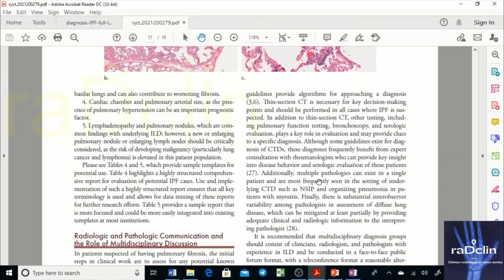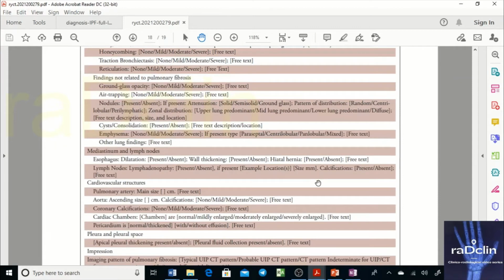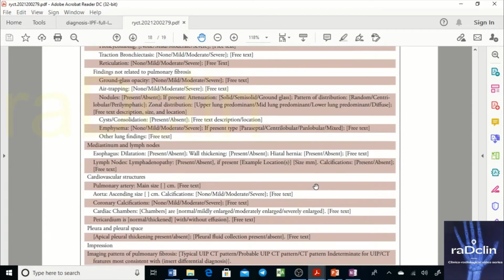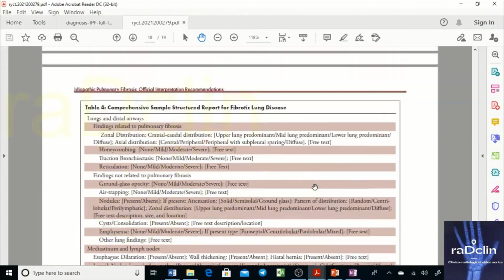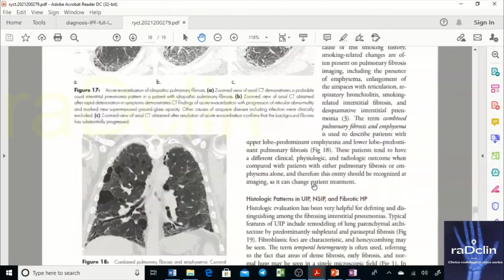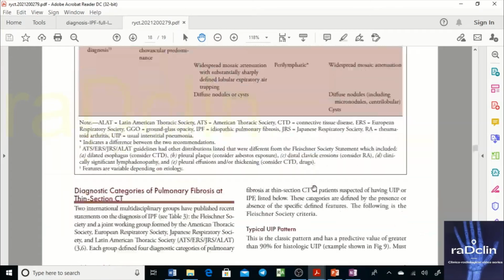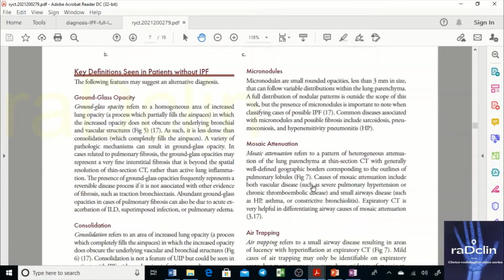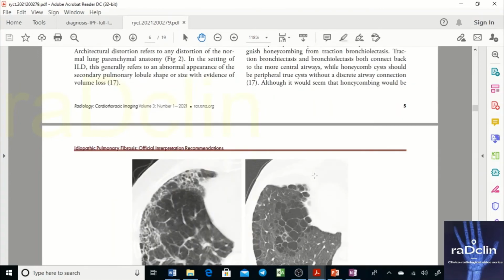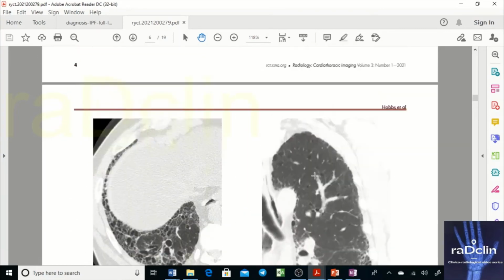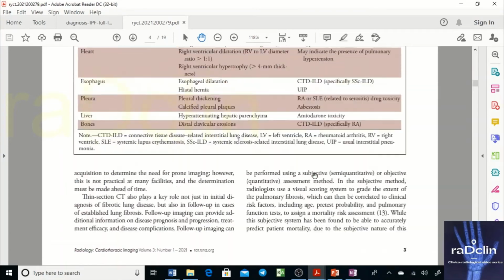Okay, one more article. This is a structured format of an ILD, or how do you write an ILD report? One more thing, a few things are left, so let's discuss them also. Few things are left to go into much detail. I'm going into detail of UIP. It is important to go into detail of UIP.